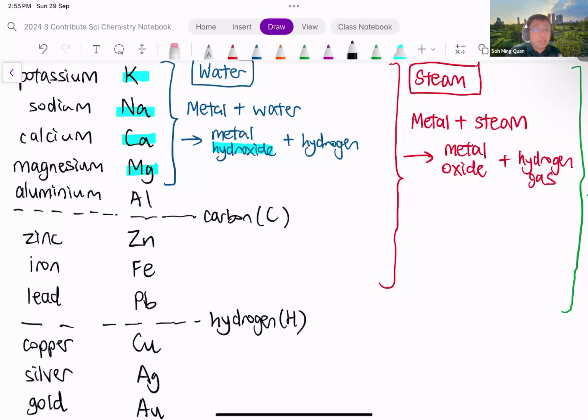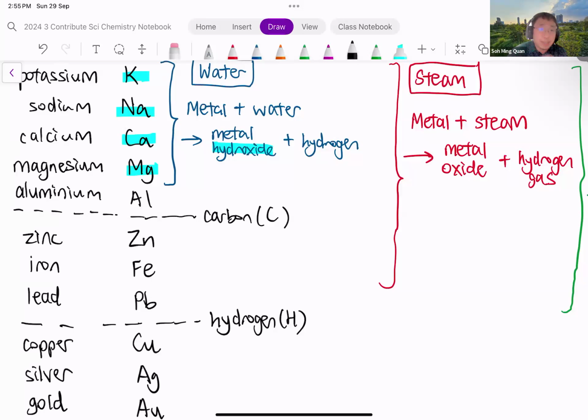So this is the reactivity series. I'm sure you recognize this. It starts with potassium right on top. Okay, so at the topmost position, you have potassium metal. This tells you that potassium metal is the most reactive. If it's on top, above, that means it's more reactive. So potassium is the most reactive amongst these metals here. On the other hand, right at the bottom of the reactivity series, you have gold. Gold is the least reactive metal in this series.